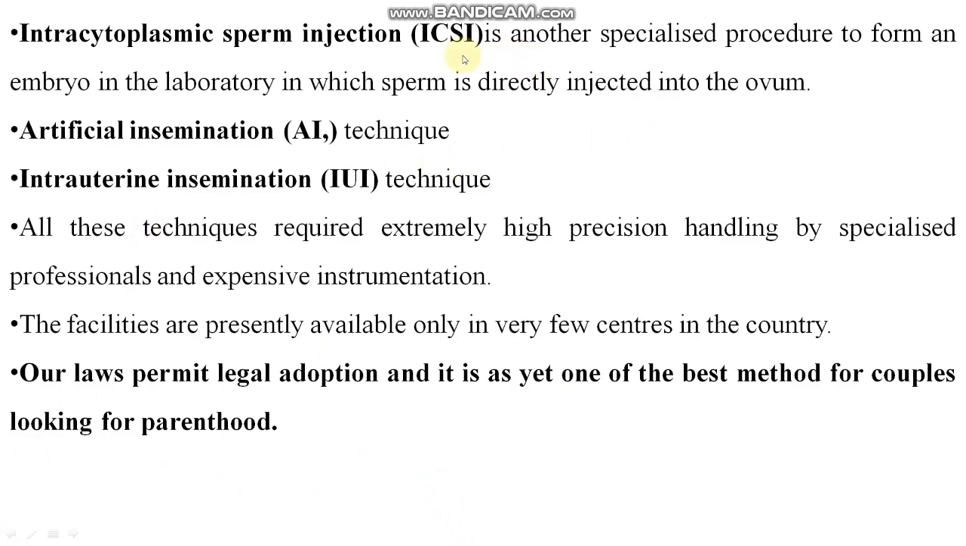Intracytoplasmic sperm injection is another specialized procedure to form an embryo in the laboratory, in which sperm is directly injected into the ovum. So artificial insemination technique, intrauterine insemination technique, all these are the names of techniques. Please learn them. And what these techniques are, you should know. You know artificial insemination, I don't need to explain it here. Intrauterine insemination, this is understood by you, I know.